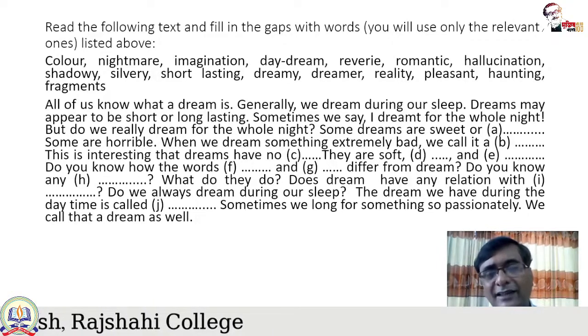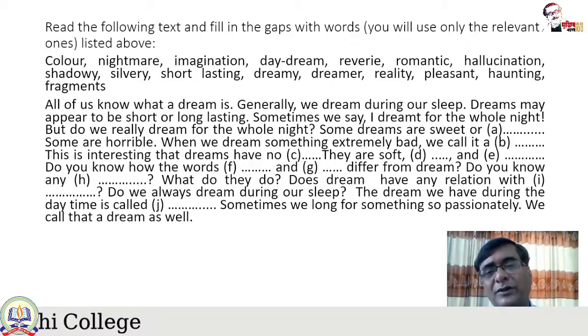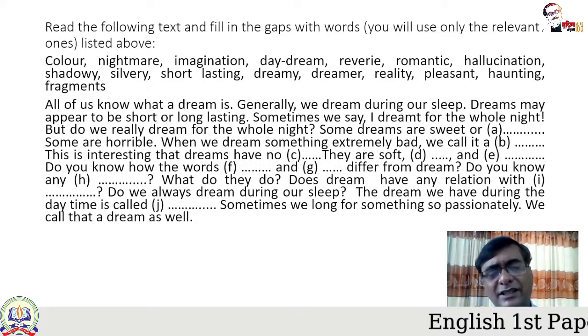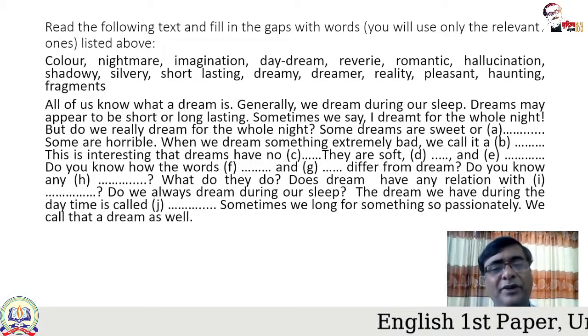So I said that read the passage at least twice to get the appropriate words. Do you know how the words gap and again gap differ from dream? Now you have to select two words which are more or less, not completely opposite, but they are different.